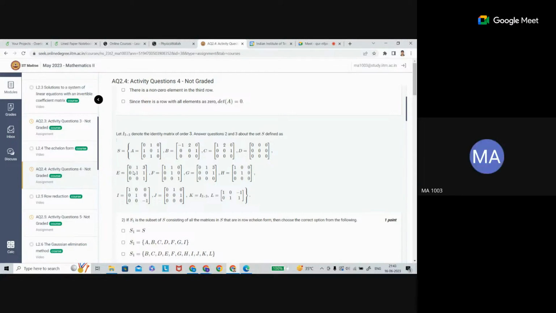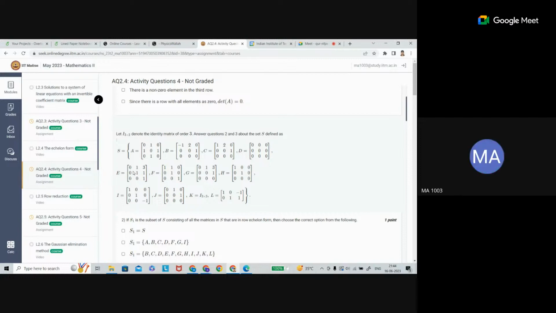So the thing is, if your matrix is a square matrix, then there is a possibility that the reduced row echelon form of that matrix can be the identity matrix. Not possibility, sir, it is 100%. No, it is not necessary.